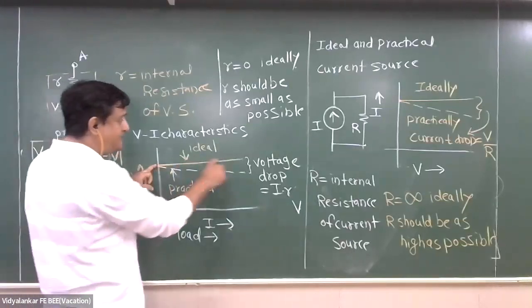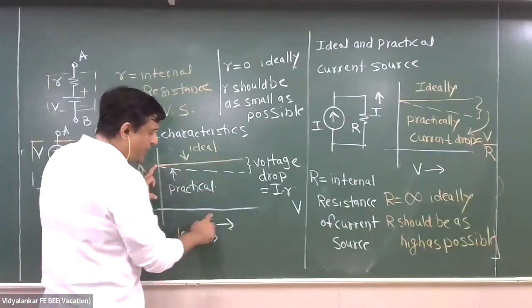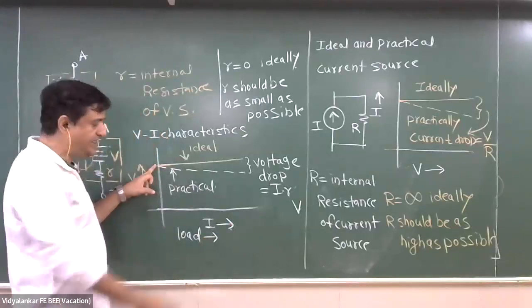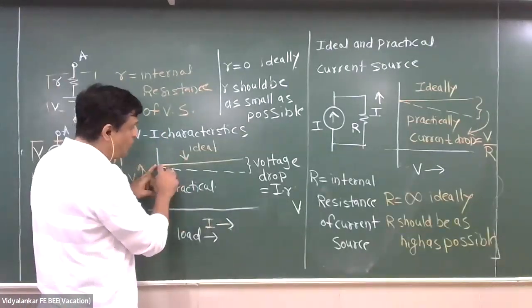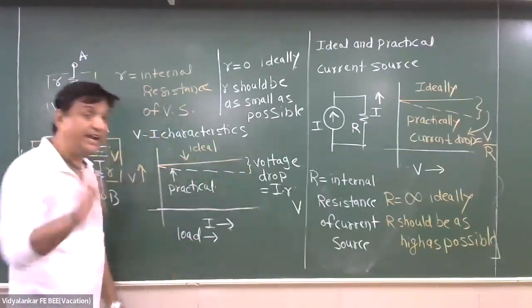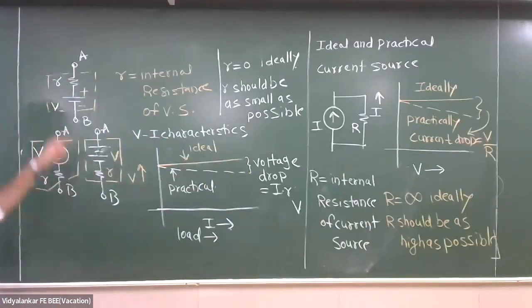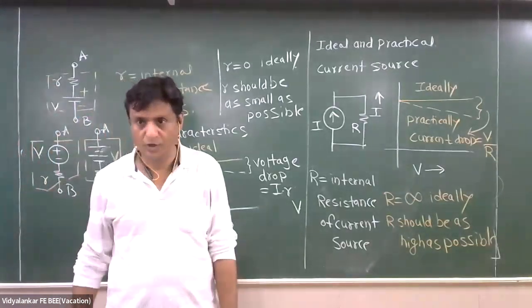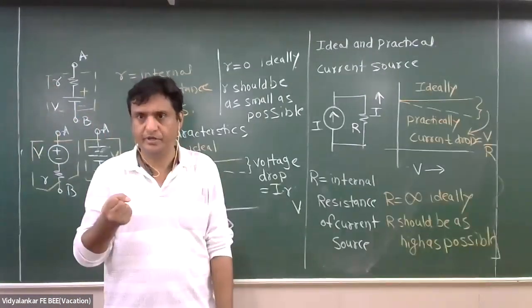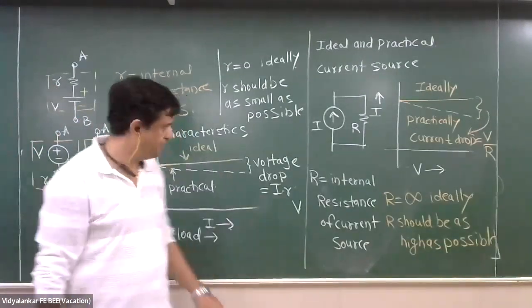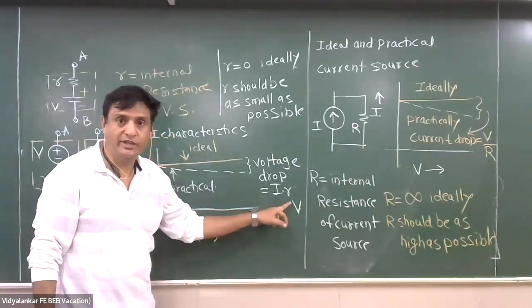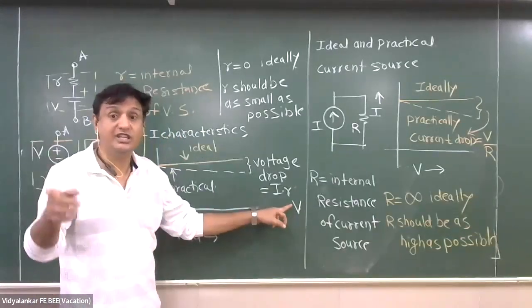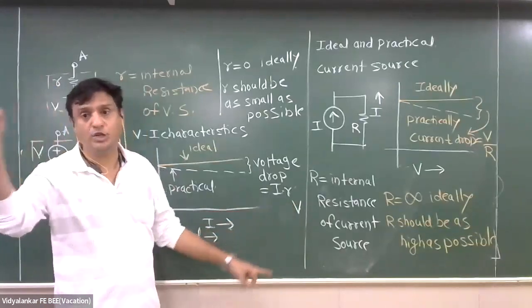But in ideal case, no matter how much load I connect, how many bulbs I connect, how much current I draw, voltage remains constant. But practically it does not happen, because practically some small r is present in that battery. So it will drop, it will absorb the voltage. So what this small r is doing, it is reducing the voltage delivered to the load.